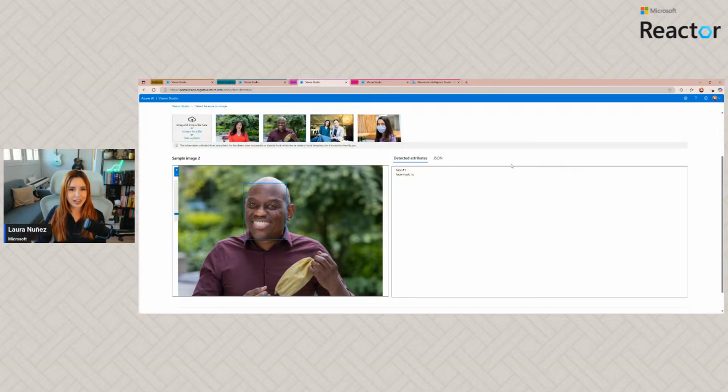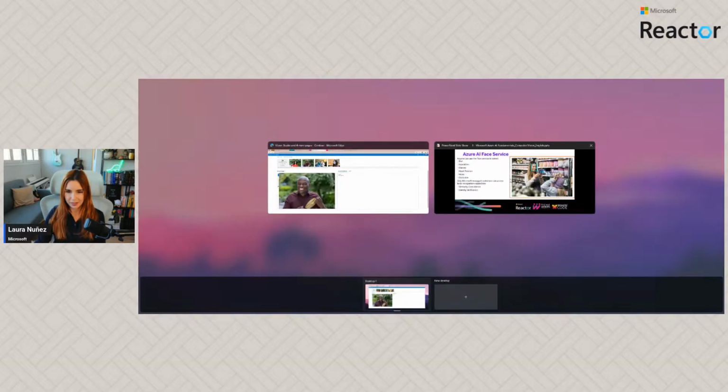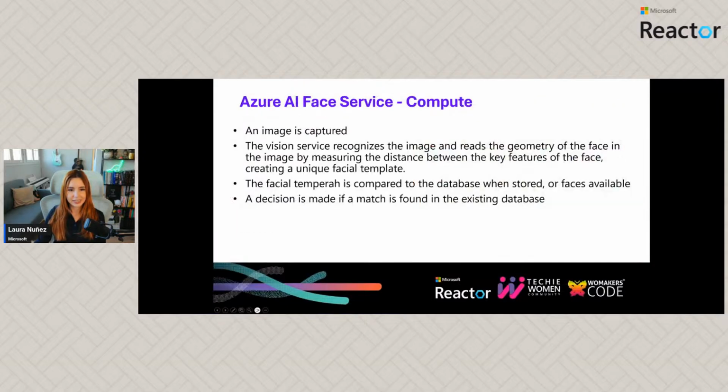Okay, so coming back to the slides. Basically, how is this actually working in the background? So how is the facial recognition working when we want to compare it to some other faces? Well, first, we need the image to be captured. So either pictures or maybe frames of a video, right? So we need the image to be captured.